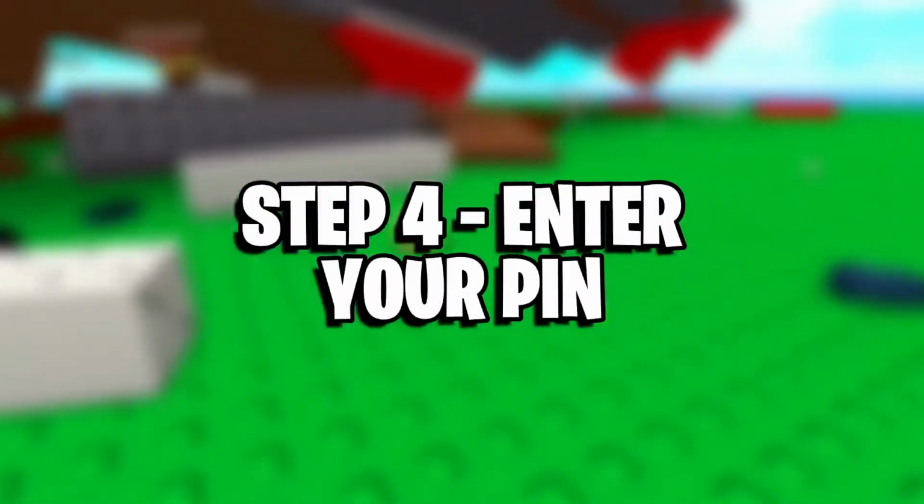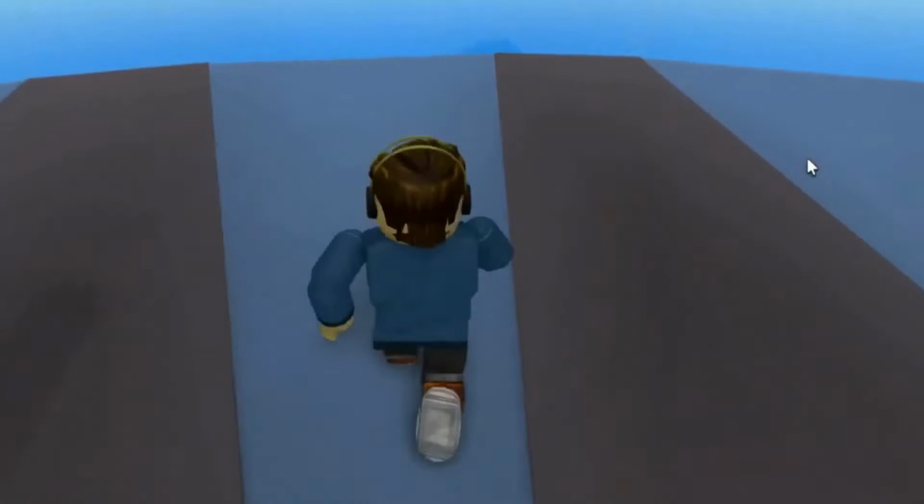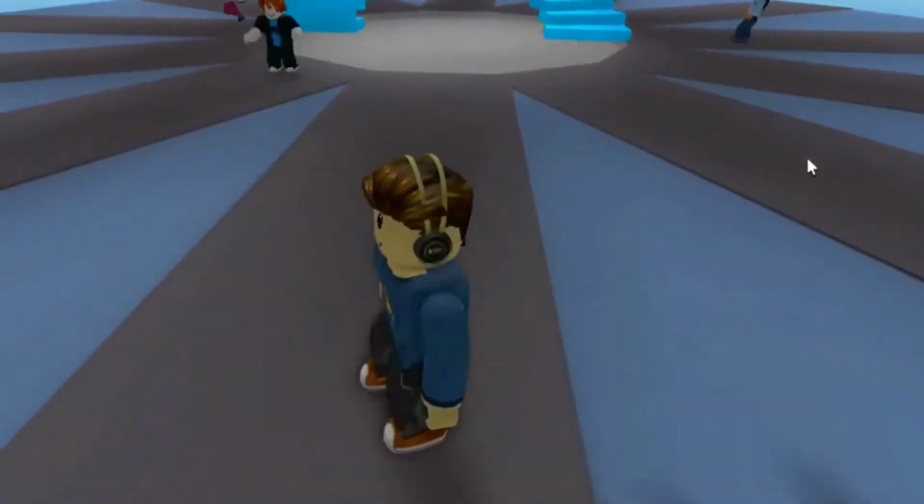Step 4. Enter your PIN. To turn off account restrictions, you can simply hit the toggle button once more. If your account has a PIN, you'll need it to change the account restriction settings.